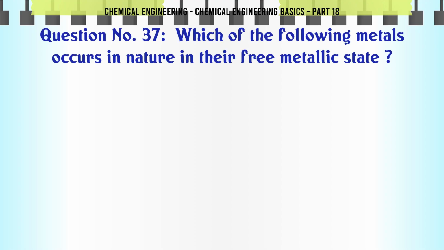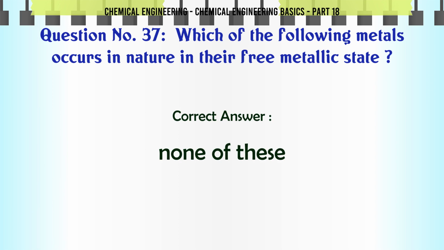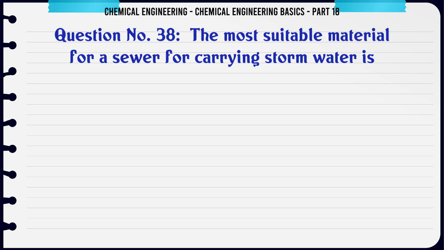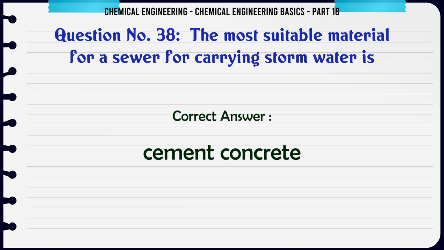Which of the following metals occurs in nature in its free metallic state? A. Ag. B. Pb, Zn. C. Cu, Ni. D. None of these. The correct answer is none of these. The most suitable material for a sewer for carrying storm water is A. Asbestos cement. B. Cast iron. C. Mild steel. D. Cement concrete. The correct answer is cement concrete.